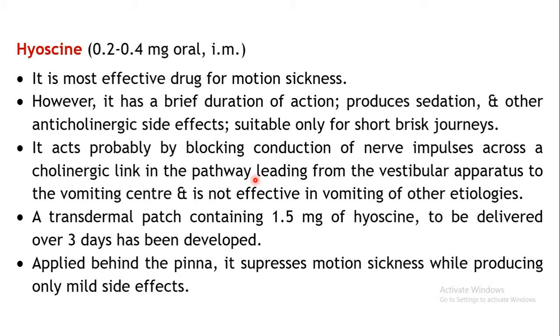Whenever there is disruption in the equilibrium, those impulses generated in your vestibular apparatus due to that agitation will be carried by certain neurons to your vomiting center. That pathway is linked with cholinergic neurons, so it can be suppressed by hyoscine because it has anticholinergic property.